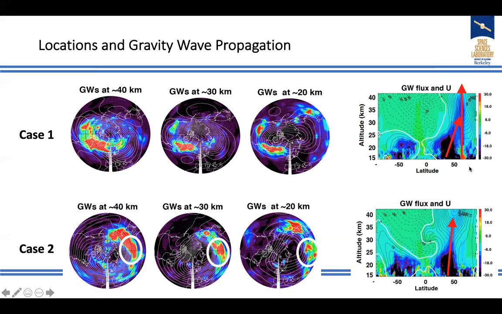So this is the latitude-zonal mean momentum flux and the zonal wind. The line plot is the zonal wind, and the white line indicates the zero wind line. You see that there is some meridional propagation of gravity waves along with the propagation from the low altitude.